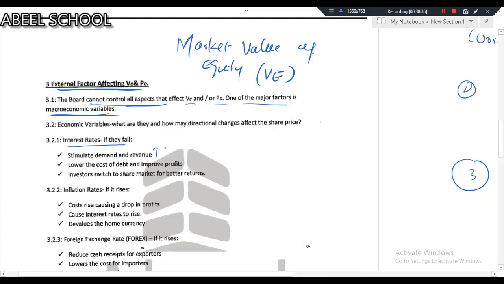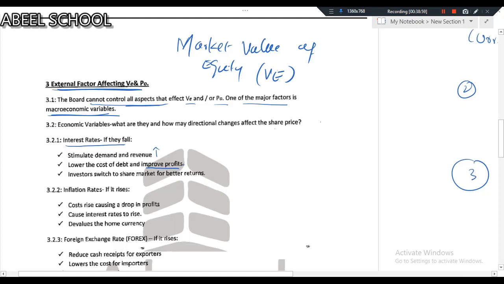So obviously, if the interest rate has decreased, then customers will be willing to take a loan to buy your product. So obviously your demand will rise.